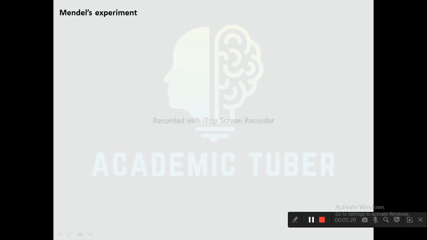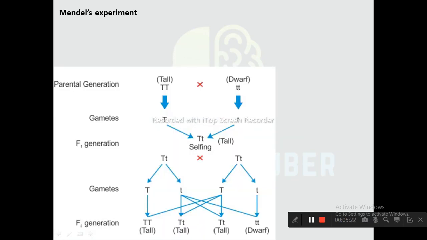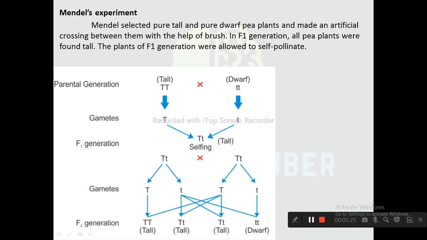Mendel's experiment. Mendel studied 7 pairs of pure and hybrid traits found in pea plants separately and classified each offspring according to the character. He selected pure tall plant and pure dwarf plant and carried out pollination between them to study the heredity. Seeds obtained from that pollination were grown, which were called first filial generation.